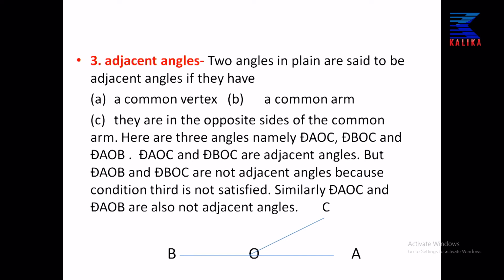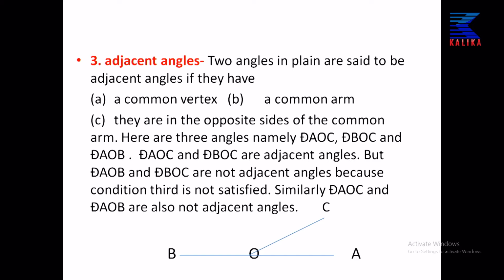Next, adjacent angles. Two angles in a plane are said to be adjacent angles if they have a common vertex and a common arm, and they are on opposite sides of the common arm. Here are three angles. Look at the picture, please.